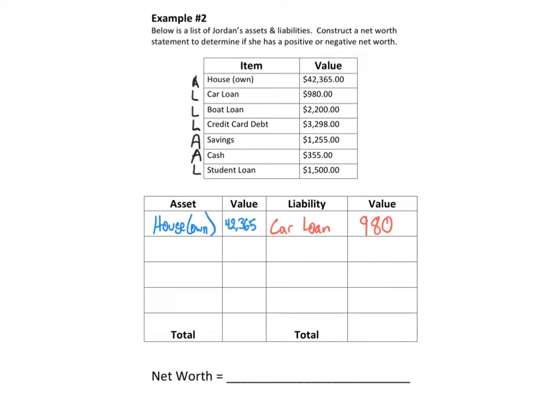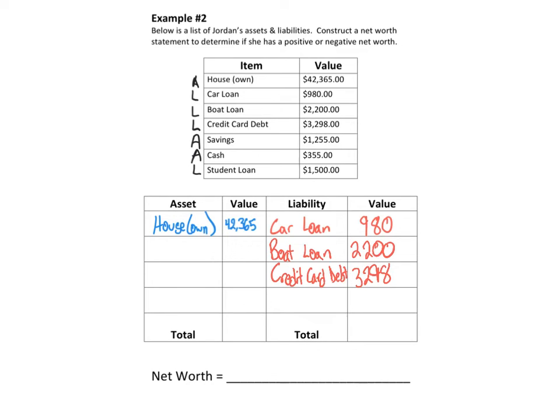The next one is a boat loan. So I'm going to write that here on a liability. That is for $2,200. The next one, credit card debt. That is for $3,298.